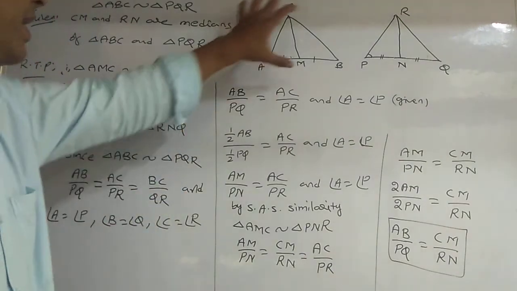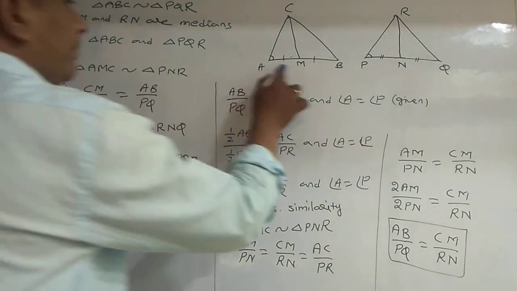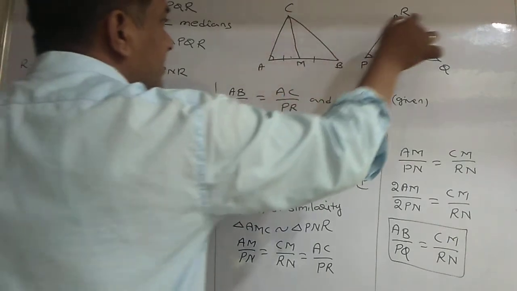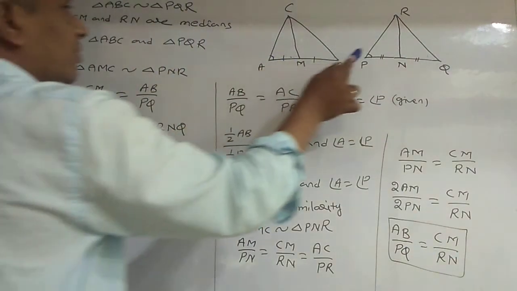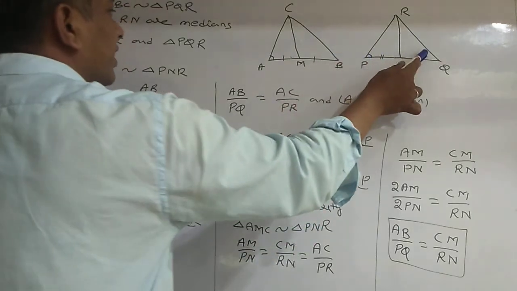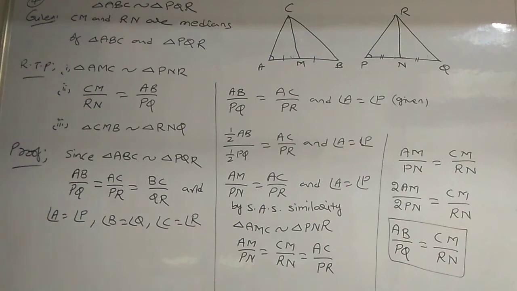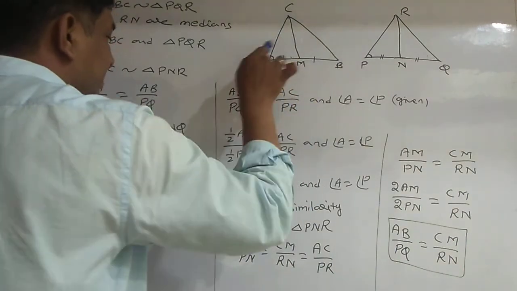Now in triangle ABC and triangle PQR, AB by PQ is equal to AC by PR is equal to BC by QR, and also angle A is equal to angle P, angle B is equal to angle Q, angle C is equal to angle R. So take AB by PQ is equal to AC by PR.